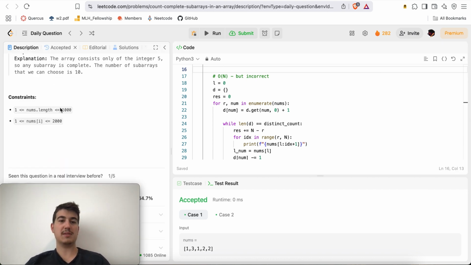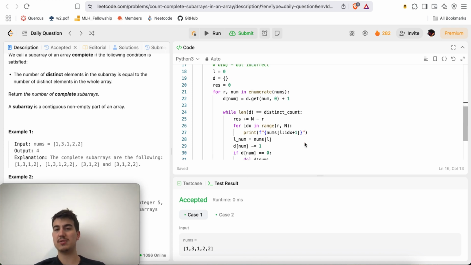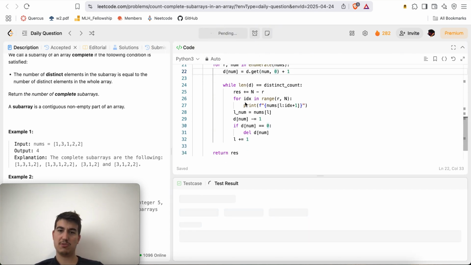So the problem is something like this: not distinct, not distinct, not distinct, finally distinct. Yeah, I should be getting rid of the left here and still have the 3, 1, 2. This doesn't make sense. This should be working.